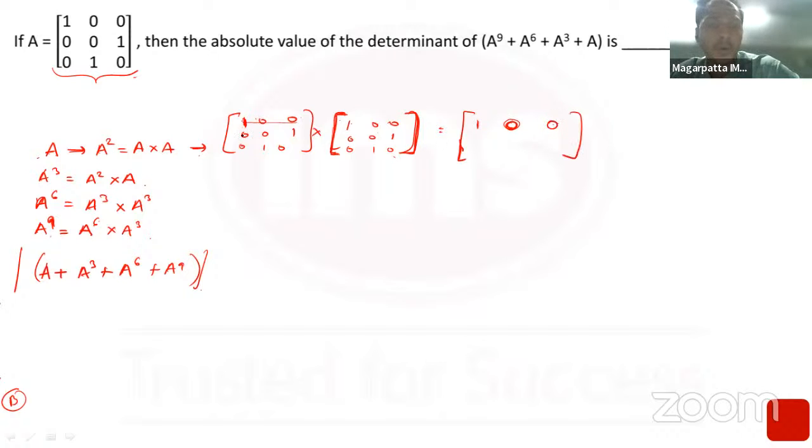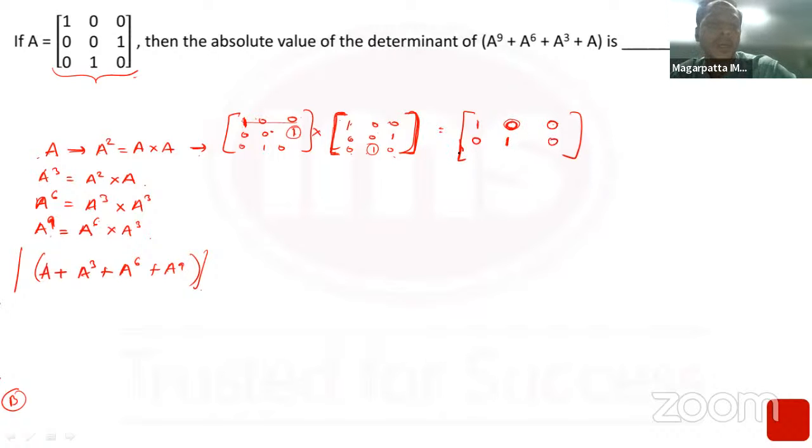Okay. What about the second row elements? Second row into first column. There's no 1 into 1 happening. 0 into 1, 0 into 0, and 1 into 0. So it will be a 0 only. Second row into second column. This last and this last will match, right? Because first into first, second into second, and third into third, 1 into 1. So this will give you a 1. And second row, third column would be, again, there's no 1 and 1 matching, so it will be a 0.